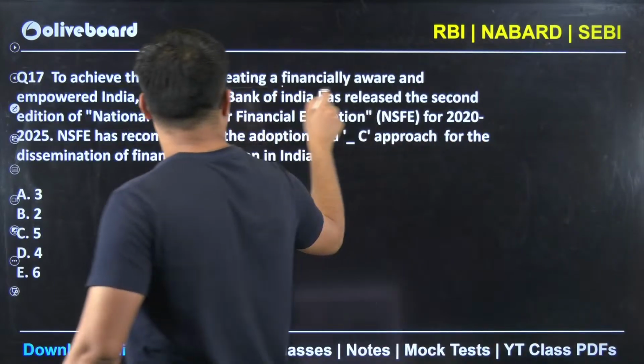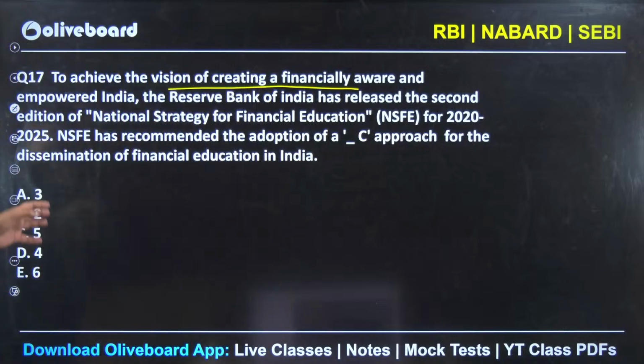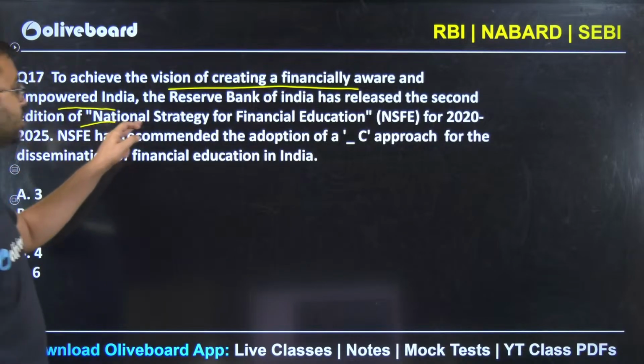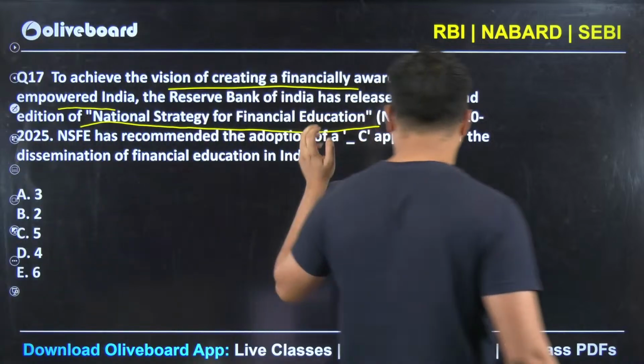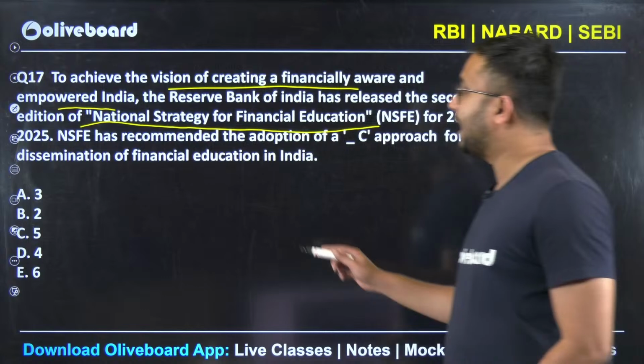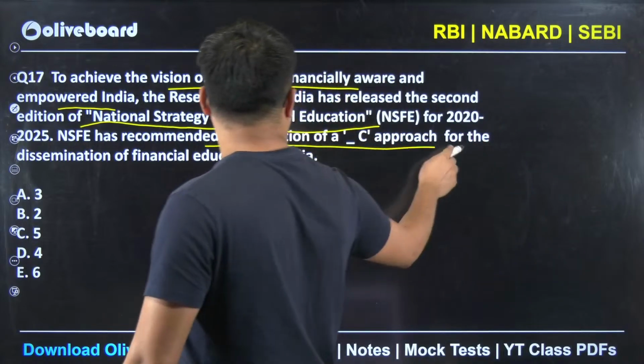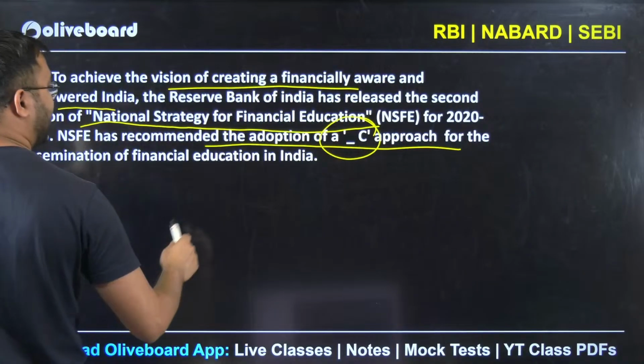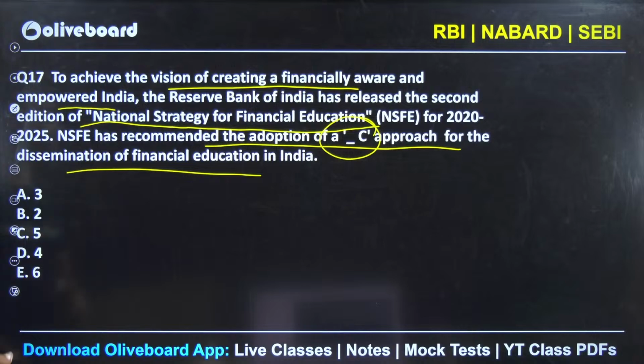To achieve the vision of creating financially aware and empowered India, Reserve Bank of India has released second edition of National Strategy of Financial Education NSFE for 2020-2025. NSFE has recommended the adoption of -C approach for dissemination of financial education in India. So the number is there: 3C, 2C, 5C, 4C, 6C.